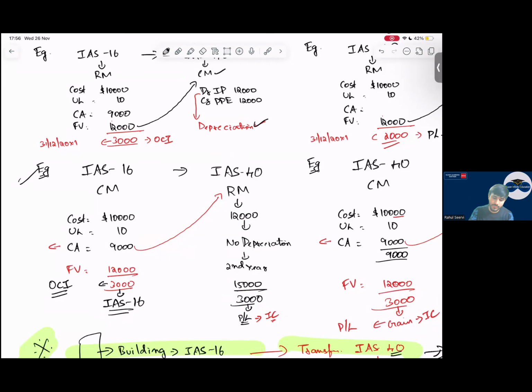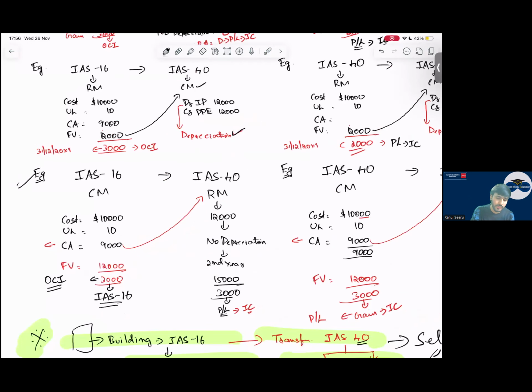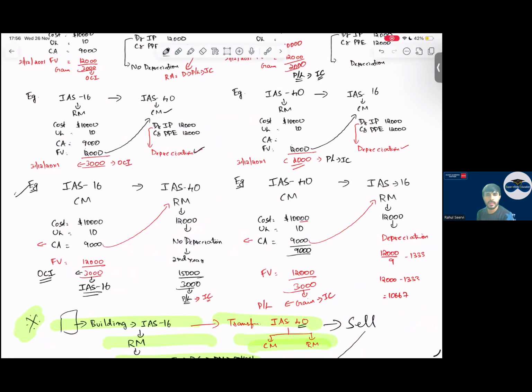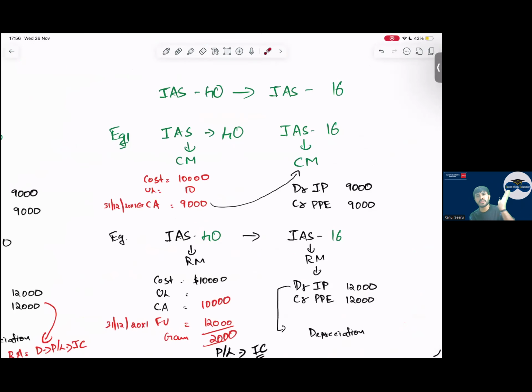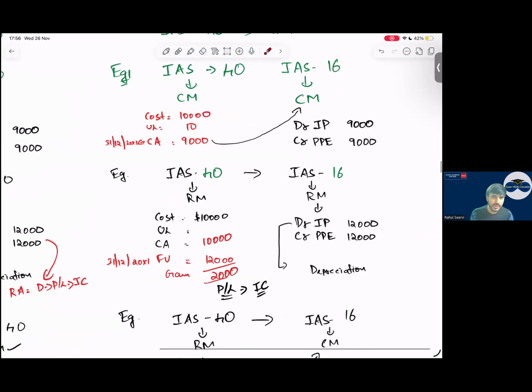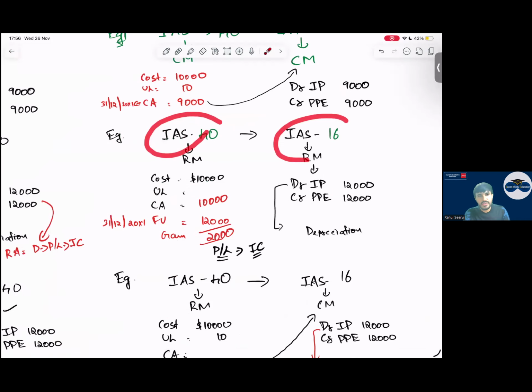Then let us do it vice versa, for IAS 40 to IAS 16. If IAS 40 is under cost model and IAS 16 is under cost model, is there any problem? No. That 9,000 will become what? The carrying amount as per IAS 16. If IAS 40 is at fair value and IAS 16 is at cost model, in that case, what do we do?